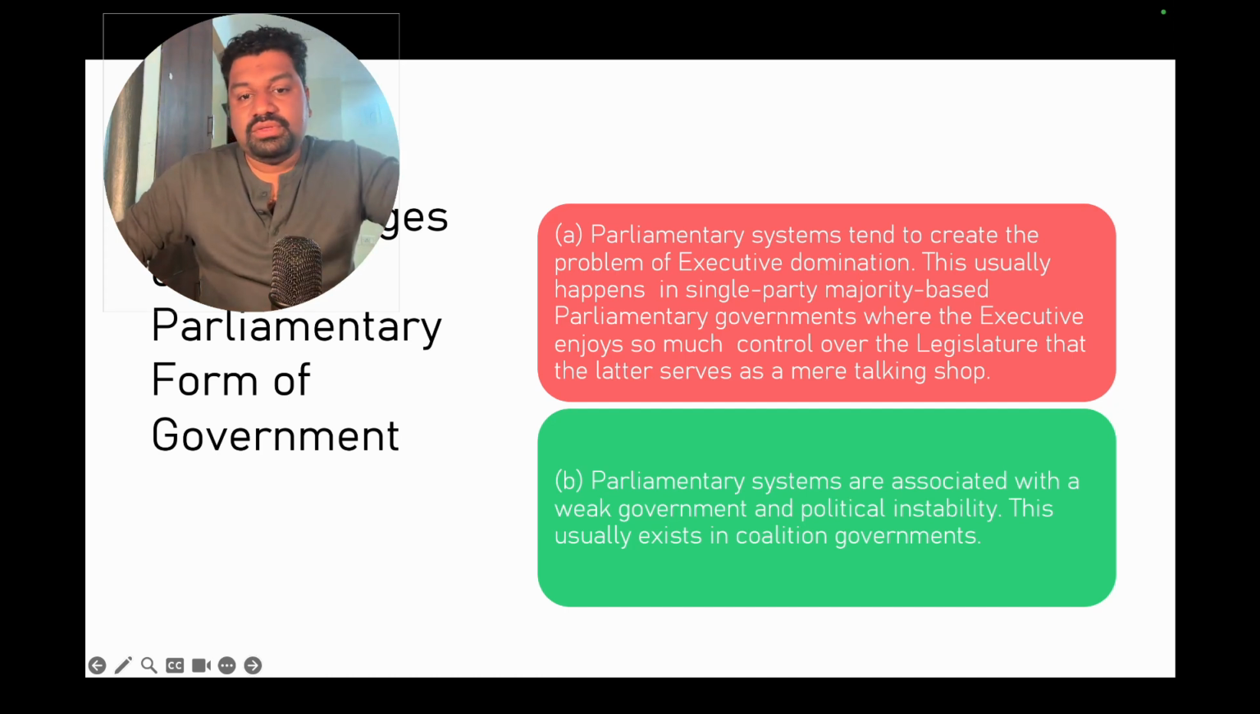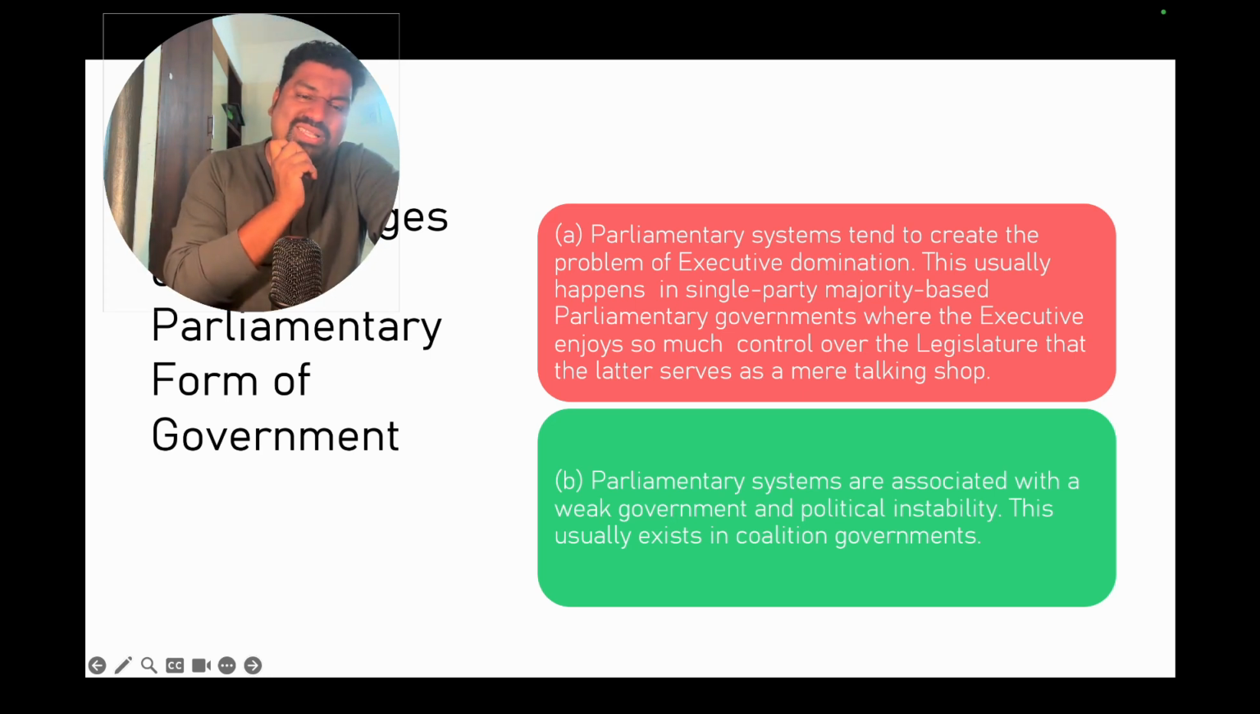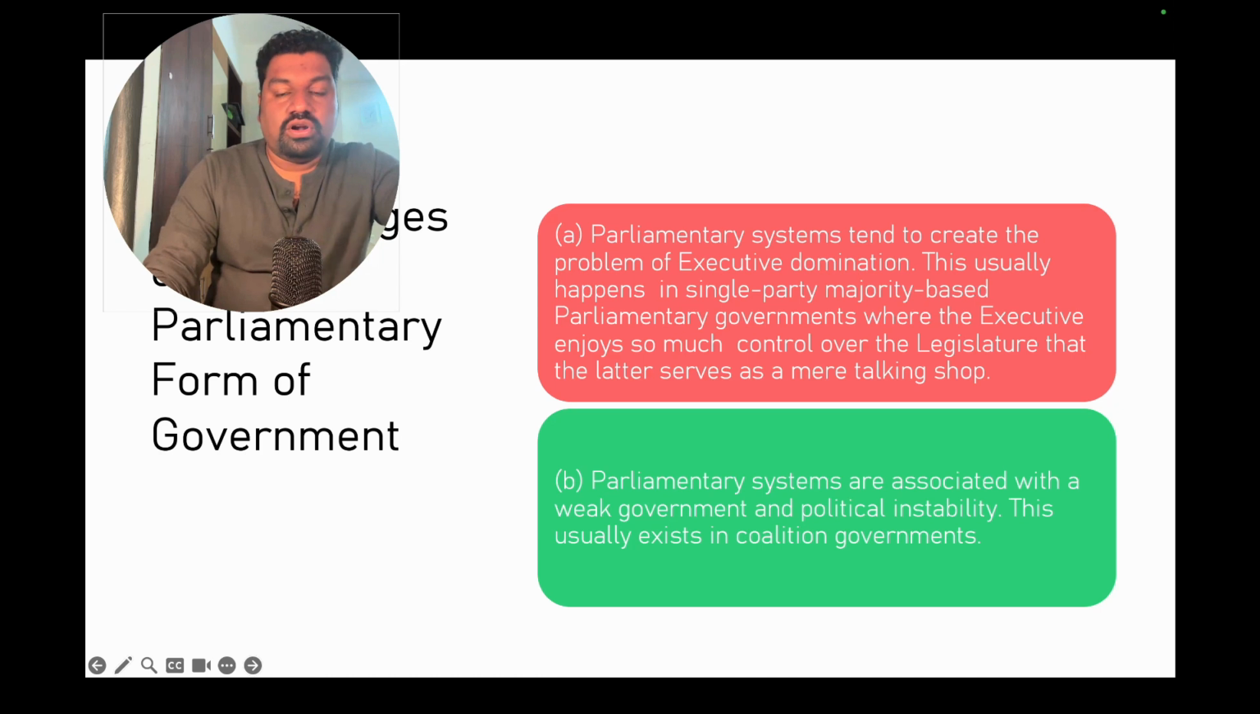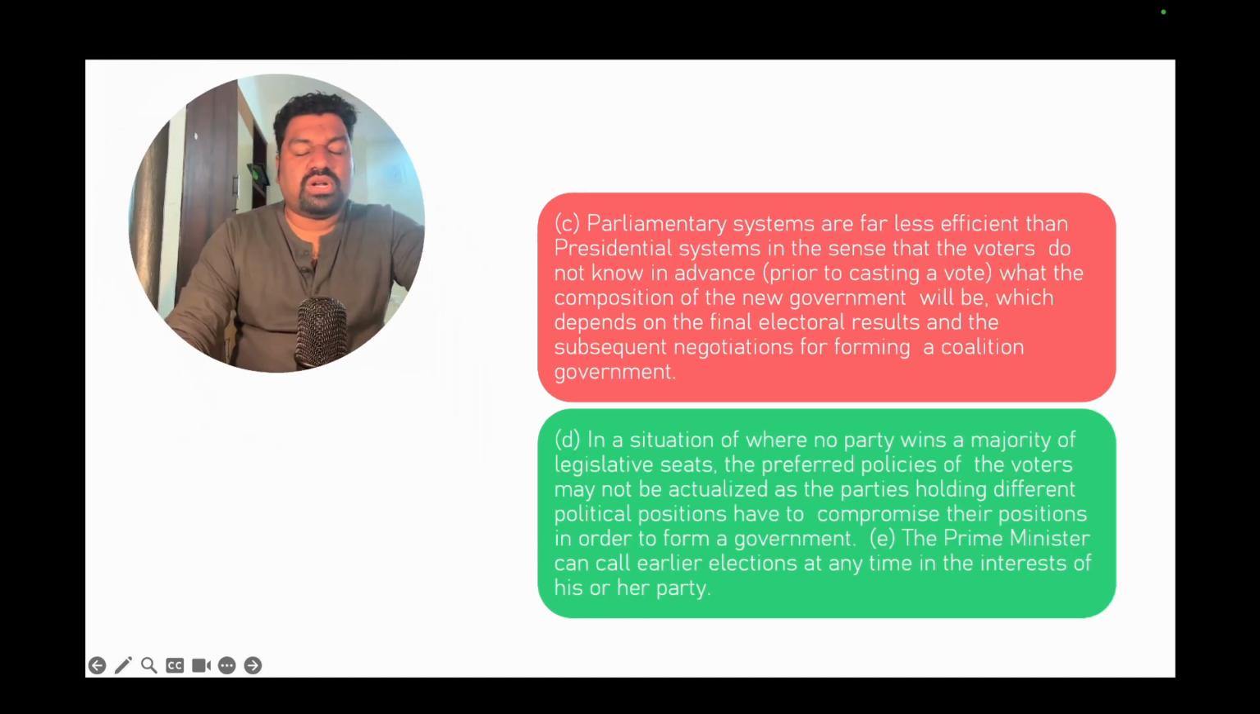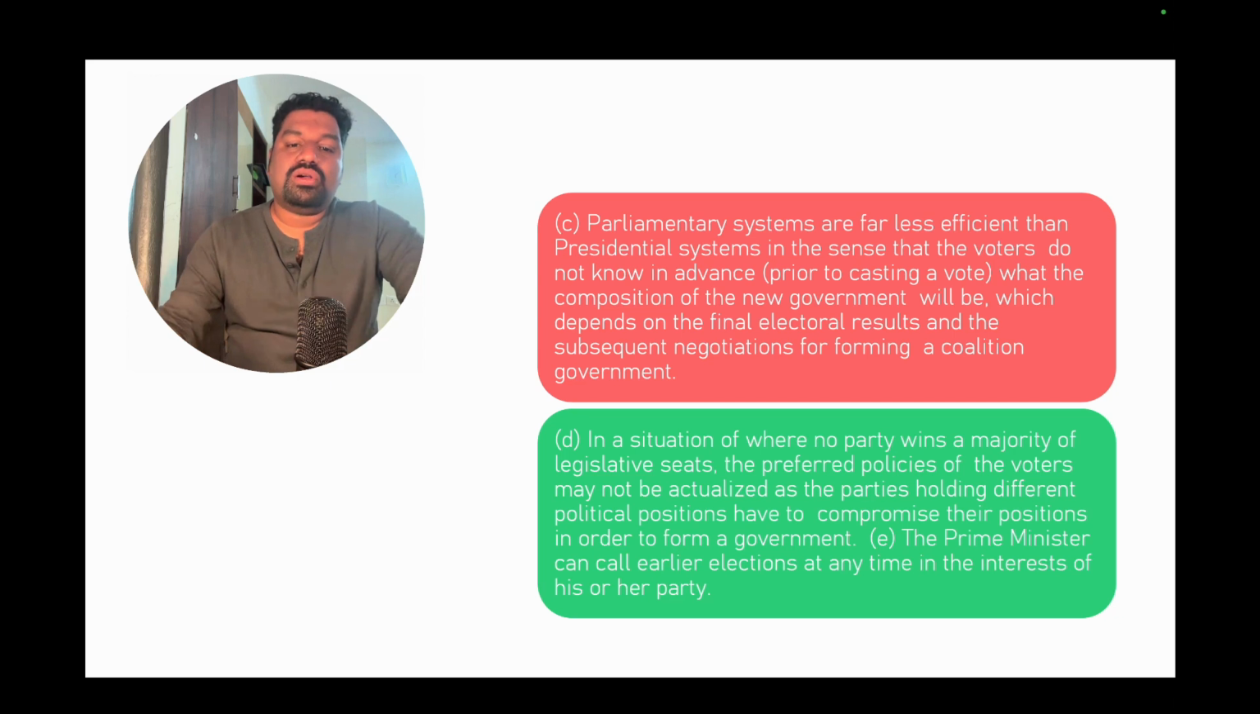Parliamentary systems are associated with weak government and political instability. There are always discussions, differences, and fights going on. So the chance of political instability is a little higher in the parliamentary system than in the presidential system. This usually exists in coalition governments. We have seen in Gujarat and many coalition governments where the parliamentary system had a lot of weaknesses. Parliamentary systems are also less efficient than the presidential system, in the sense that voters do not know in advance what the composition of the new government might be, which depends on the final electoral results and the subsequent negotiations for forming a coalition government.